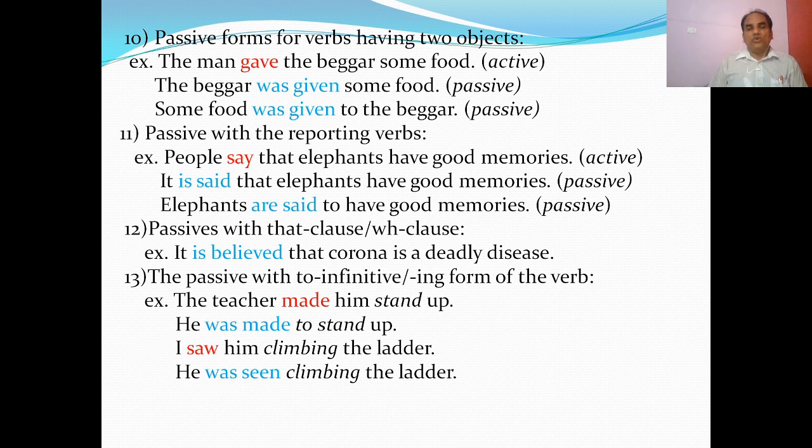We can also write in a different way. Elephants are said to have good memories. The same meaning. It is said that elephants have good memories. Elephants are said to have good memories. The meaning remains the same. So in case of passive with the reporting verbs, we can make its passive of two types with the same meaning.